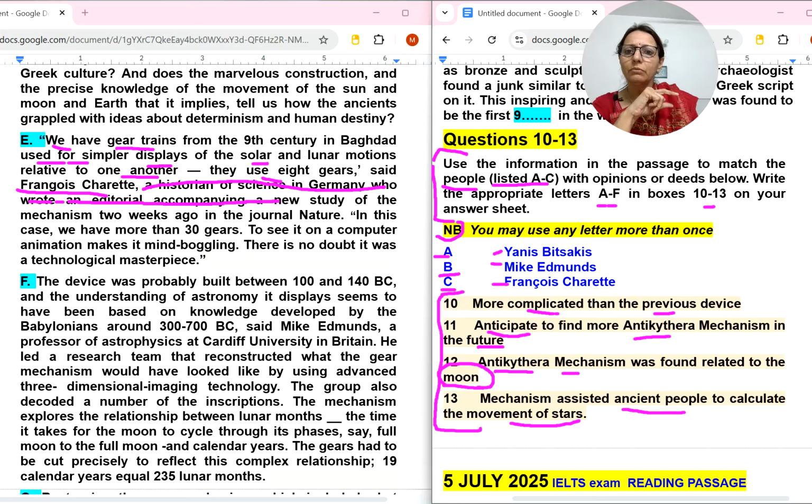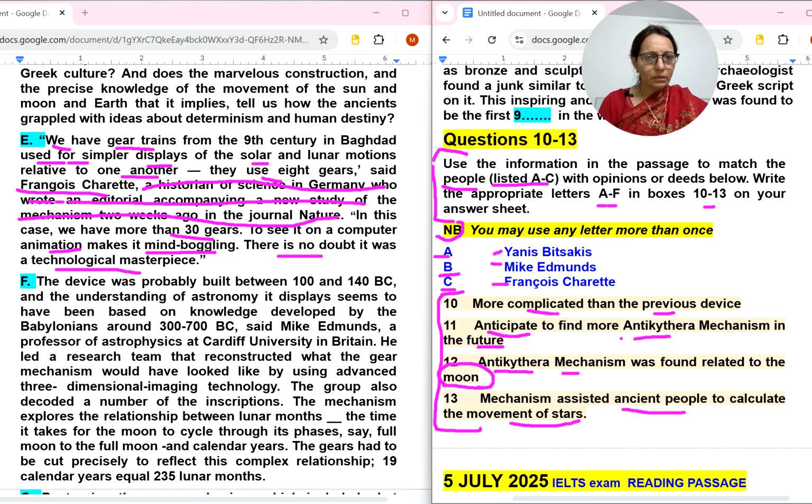Whatever he had done, our main concern is this, again inverted commas. In this case we have more than 30 gears. To see it on a computer animation makes it mind-boggling. Good word. There is no doubt it was a technical masterpiece. So in the gear trains from the 19th century in Baghdad, they have got only 8 gears. Now it is 30 gears. Something more important, something more improvement they have done. More complicated than the previous one.